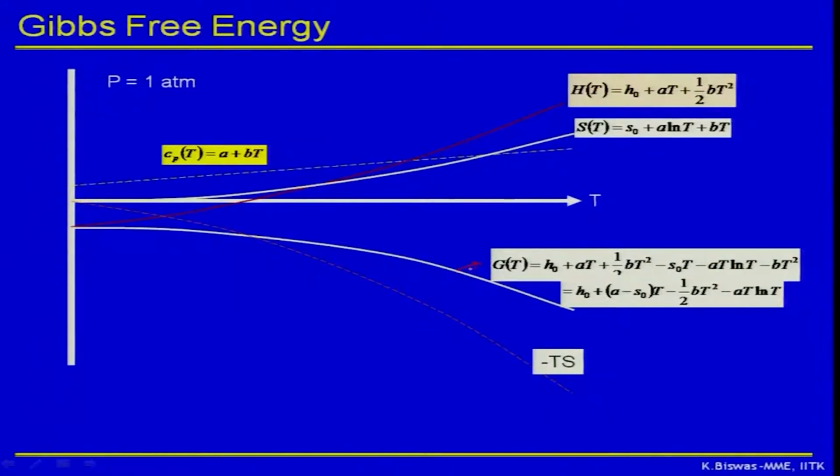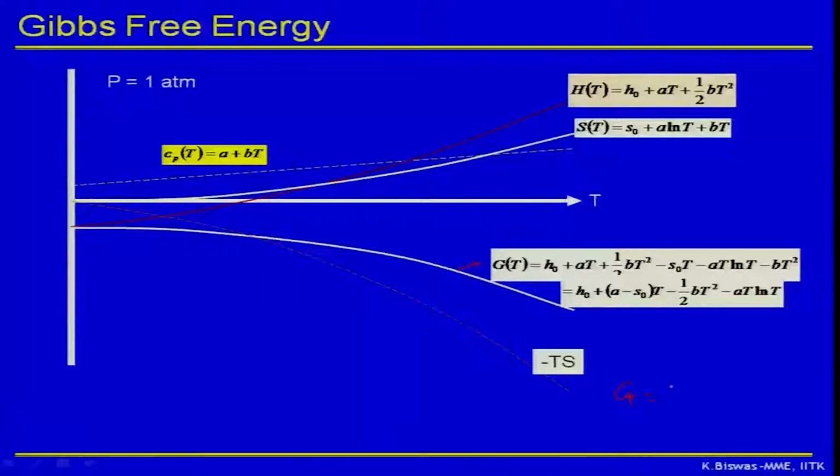So what do you see from this curve? It is basically a curve with a negative slope. That is obvious, because entropy absolute value is always positive and G is given as H minus TS. So therefore if I simply take the differential of these, the slope of the curve will be equal to minus entropy. So that is why it has a negative slope, and entropy is always a positive value, it cannot be negative absolute value of entropy, that is why it has a negative slope. And this is what you should know very well.